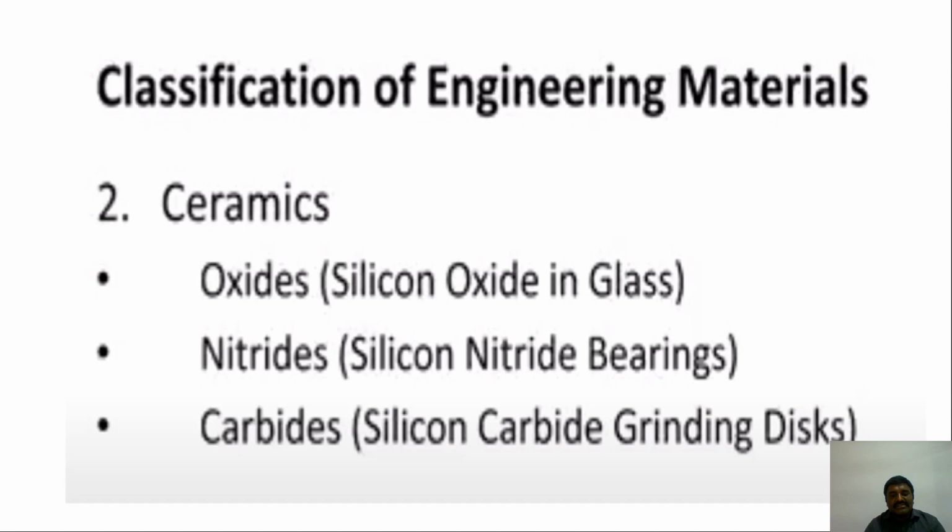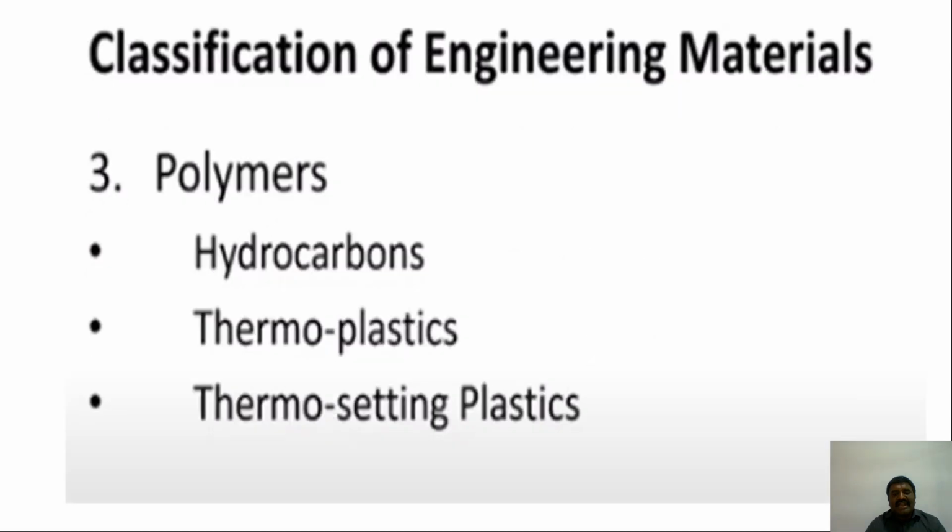Thermosetting plastic also acts as a plastic, but here chemical bonds take place, so we cannot reuse those plastics. Examples are our switchboards and electrical cables. They do not oxidize like metals, and they have low electrical conductivity. That is polymers.